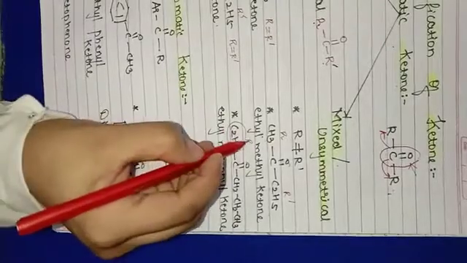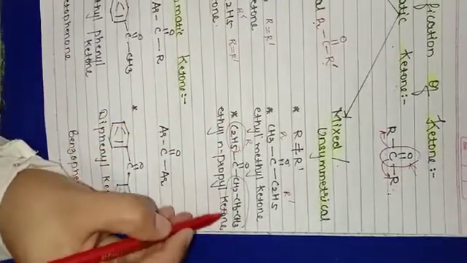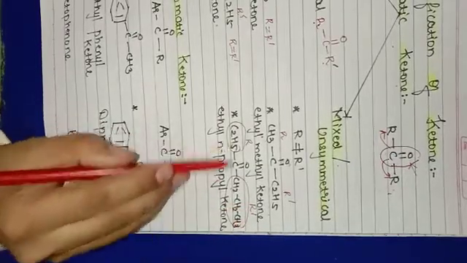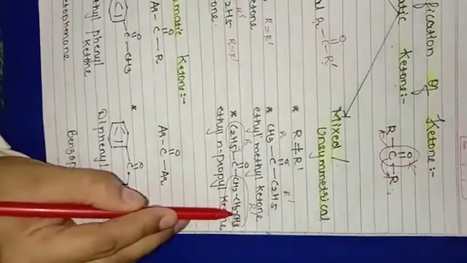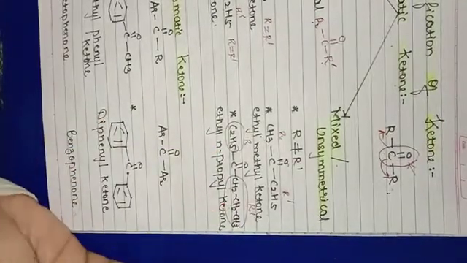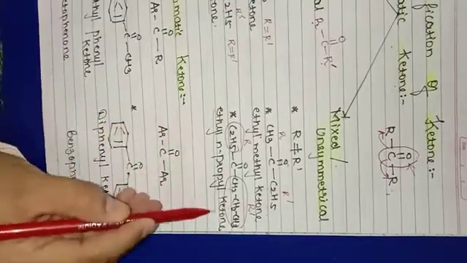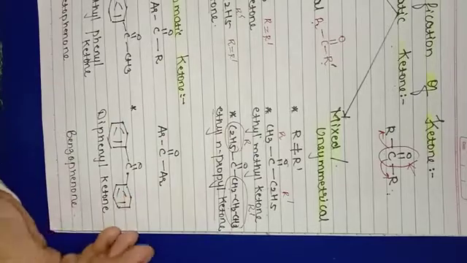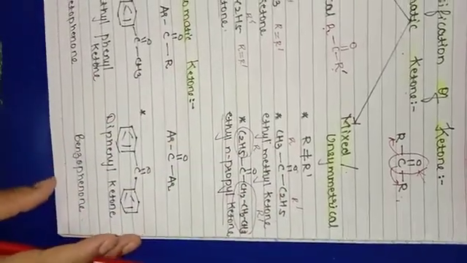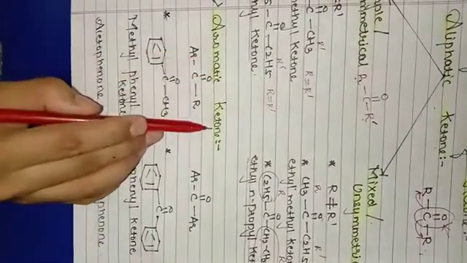Another example, C2H5. This is your R. CH2, CH2, CH3. This is your R dash. Here R and R dash are different. One is ethyl, another is N-propyl. So it is a mixed ketone, and the name of the compound is ethyl N-propyl ketone. This is the first classification of ketone. Let's move toward the second classification, that is your aromatic ketone.